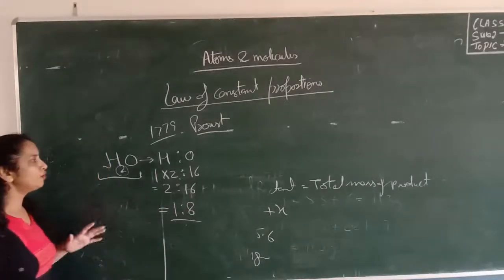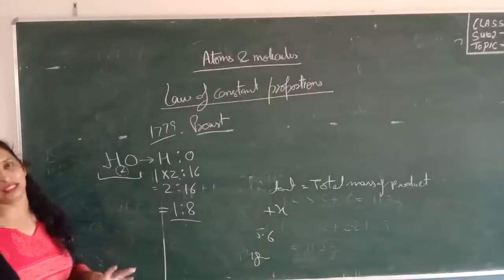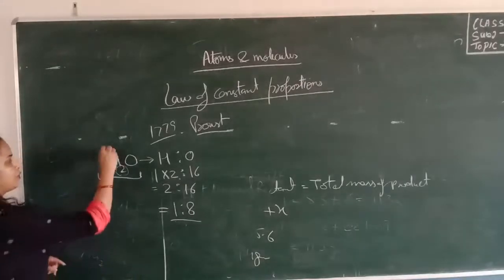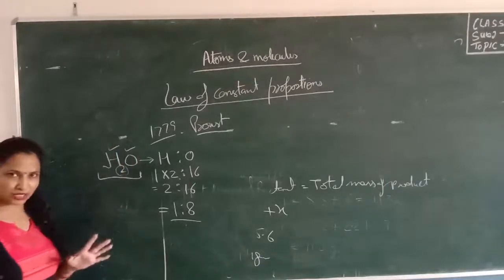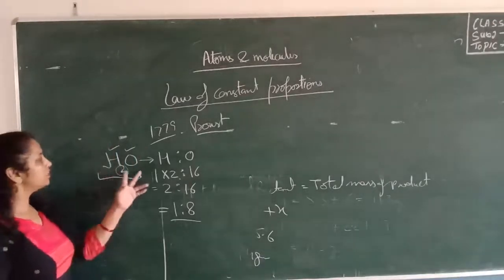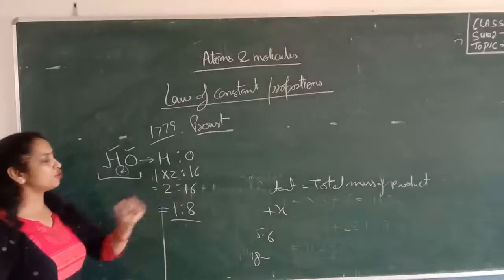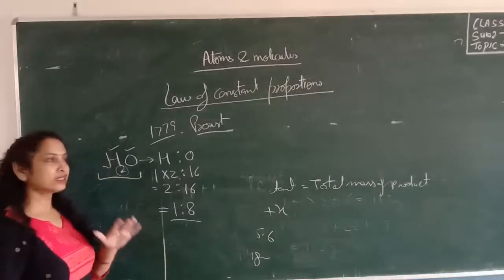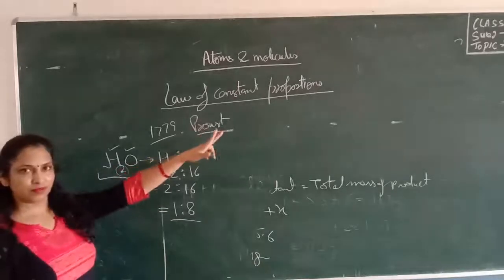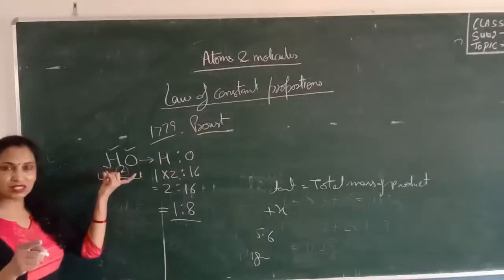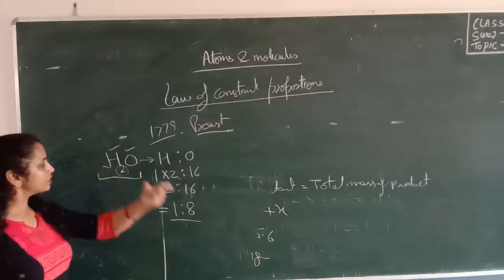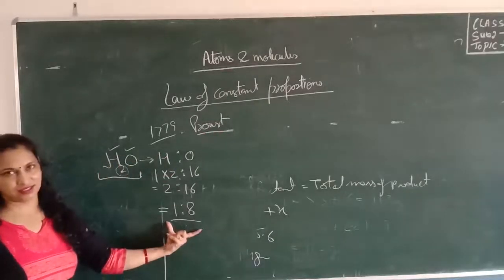So if you form the water molecule by any method, the water molecule will always contain hydrogen and oxygen combined together in the same proportion by mass. This is the law of constant proportion. A chemical compound always consists of the same elements chemically combined together in the same proportion by mass.